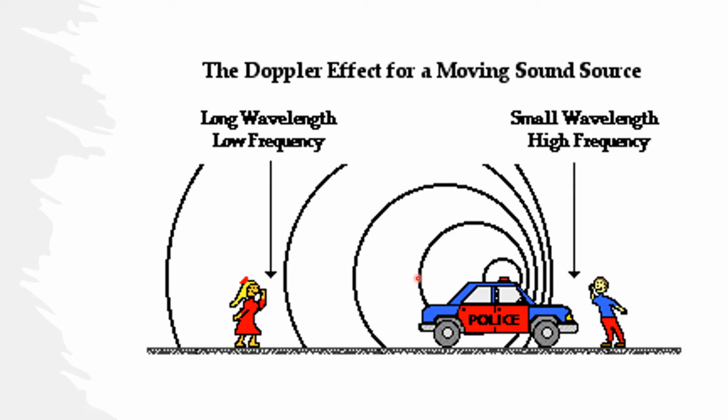At the same time, you can see here that when the source of the sound is far from the observer, the wavelength is long, large. The wavelength is inversely proportional to the frequency. As the wavelength increases, the frequency decreases. Here, as the wavelength decreases, with small waves, the frequency is higher. That is why the sound is higher pitched and louder when it is near us. And that is Doppler effect.